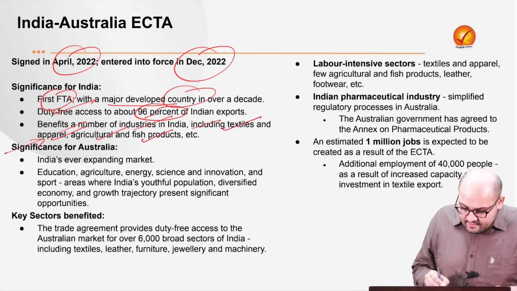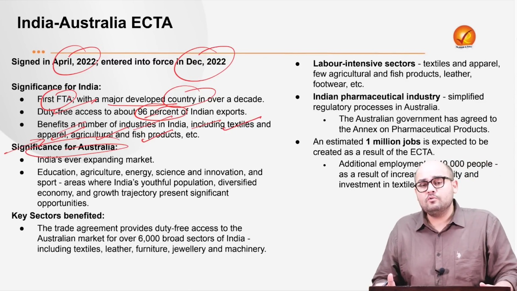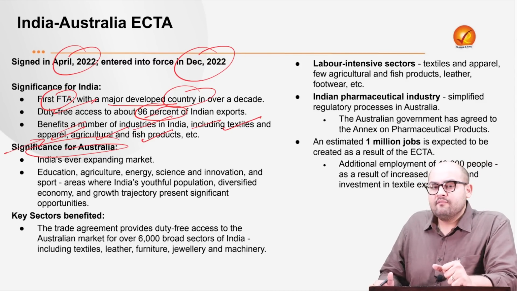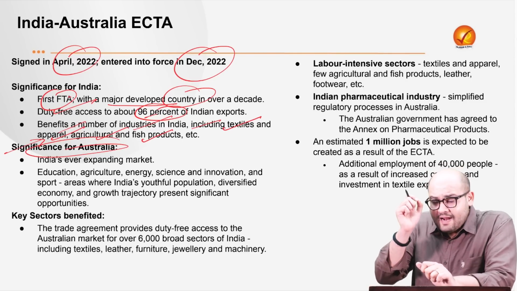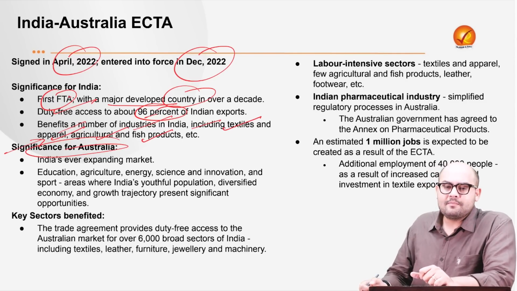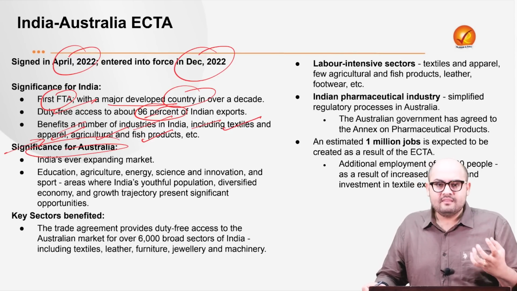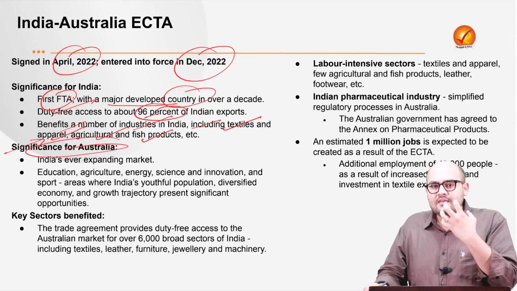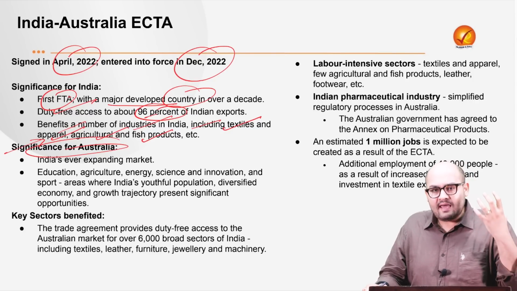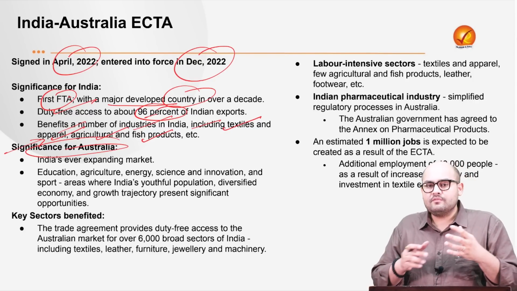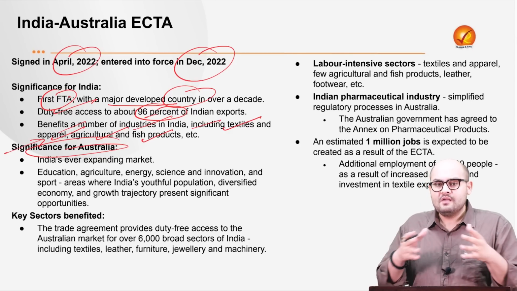Now, what is the significance for Australia? We all know that India's demography is offering very good market opportunities for different countries around the world. Many of these developed countries have markets that are almost saturated; the demand has saturated. So they are looking for new opportunities. And India as a country can provide one of the greatest opportunities all around the world.